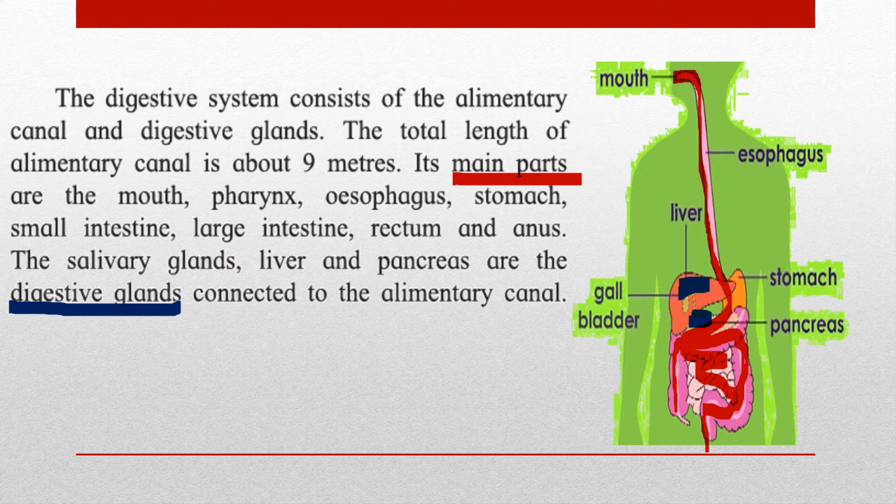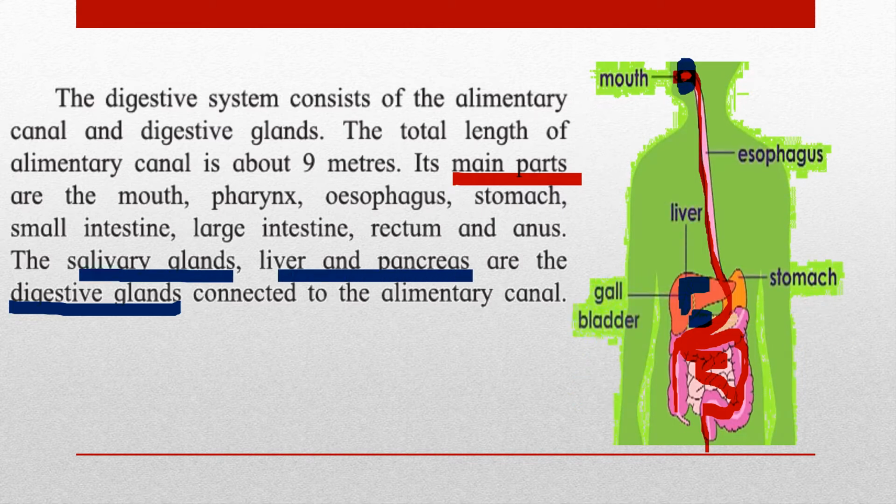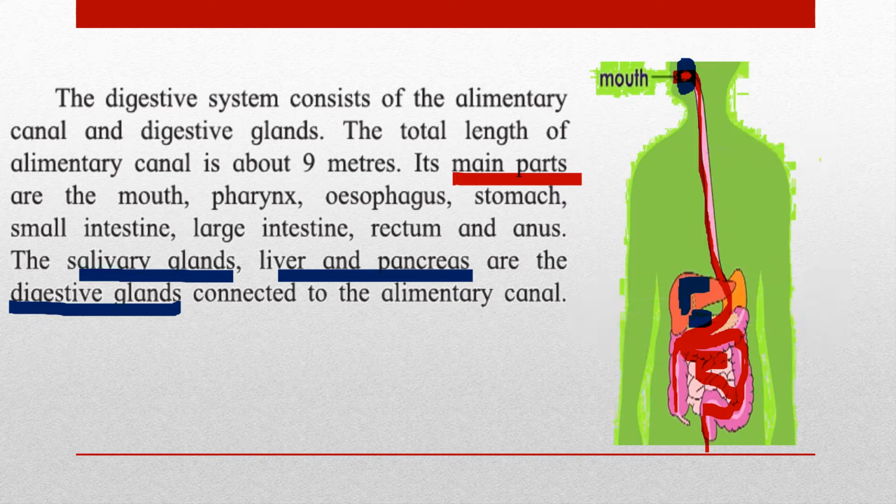Okay, next part that we're talking about is the digestive glands. Okay, so the digestive glands are the liver. This is your liver. There is the pancreas over here. Okay, and the gallbladder also, and near your mouth inside. First organ that we're talking about, which helps in the process of digestion, is the teeth.